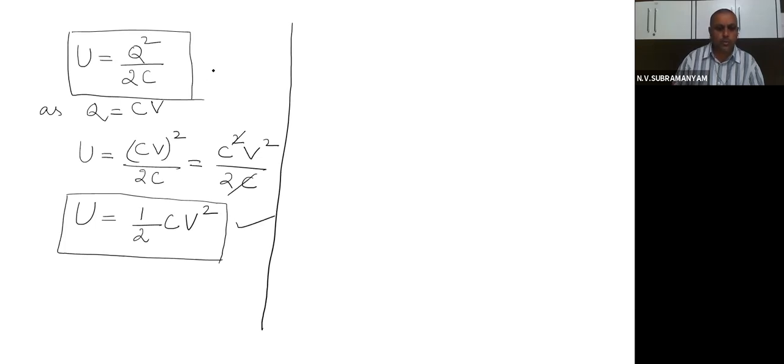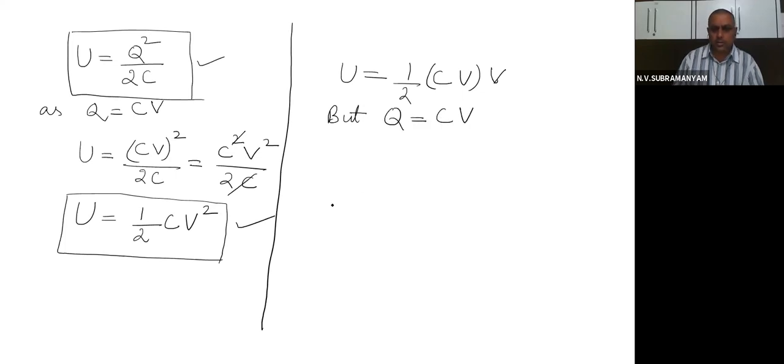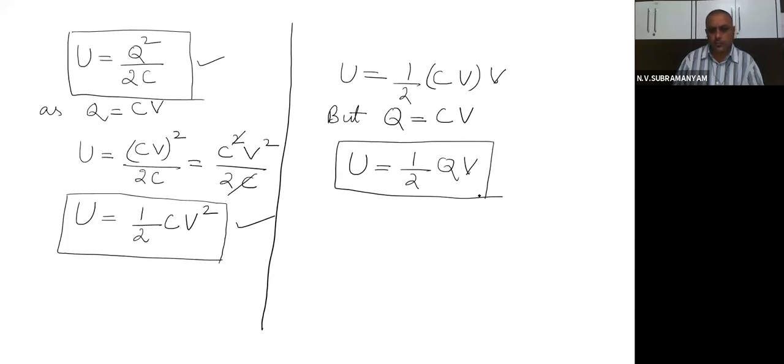Let me show you one more formula. Energy is half CV square, which you already got. Can I write half CV square as half CV into V? Yes, because V into V becomes V square. But Q is again CV, so in the place of CV, Q will come. U equals half QV. So this is also another expression for energy. How many expressions are there for calculating the energy?